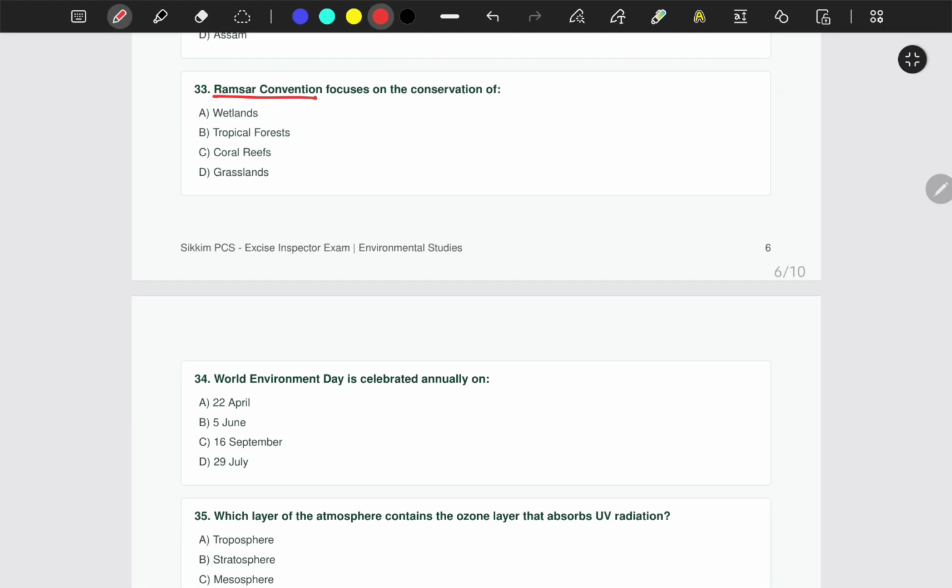Ramsar Convention, okay, focuses on the conservation of A, wetlands, B, tropical forests, C, coral reefs, or D, grasslands. The correct answer here is wetlands, right? So Sikkim also has got its Ramsar site recently. It's been over a year maybe. So that is Khecheopalri Lake.